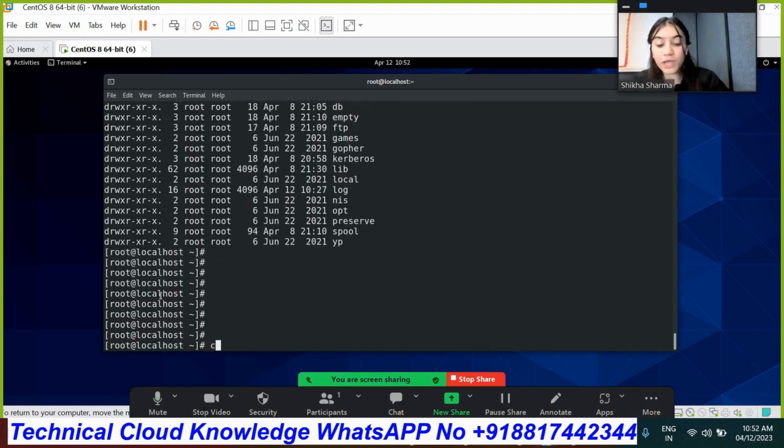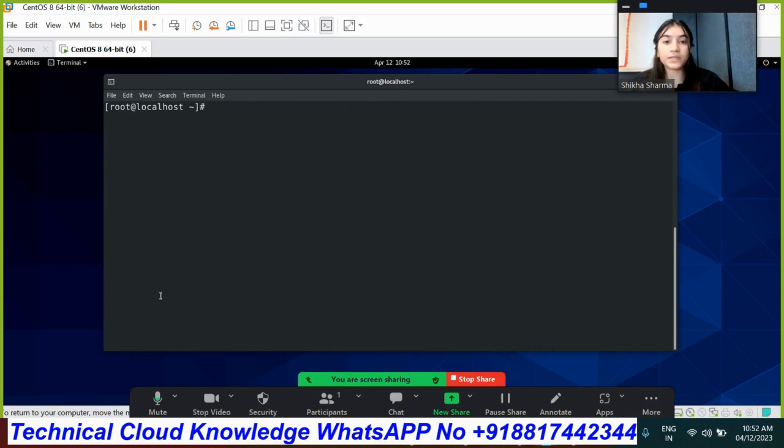Suppose you want to check your content in numbers. For numbers, there is an option called NR, which refers to number of records. It will provide you the record. As you all know, the awk command generates records, so it will generate the records in numbers. For that, we need to run the command ls -l, I'm running this, and then awk. Then you need to write the NR option. Okay, so that's how we will do that.